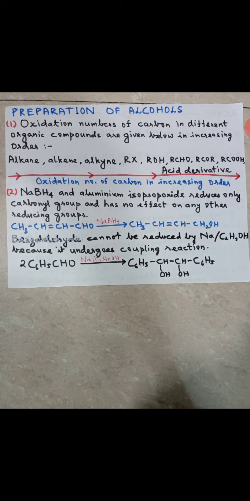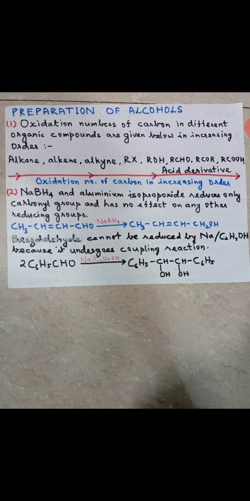(CH3)2CHO, put everything within square bracket. After the square bracket, write 3 Al. Again I repeat, (CH3)2CHO, put everything within square bracket, and outside the square bracket write 3 Al, aluminium isopropoxide.